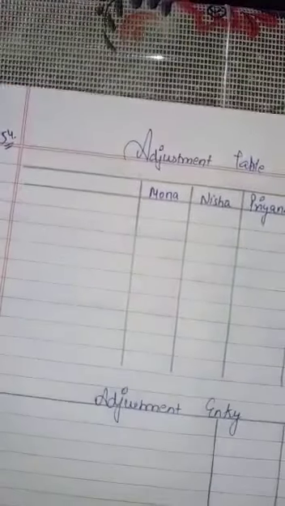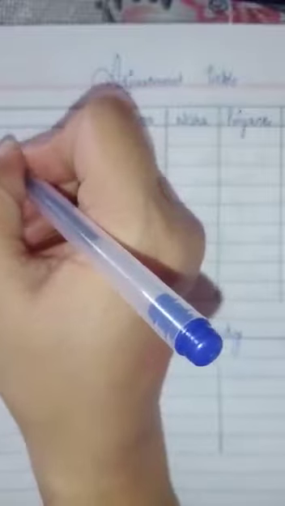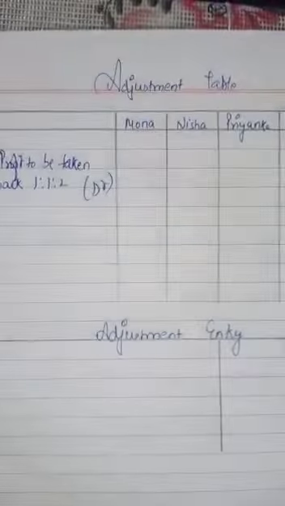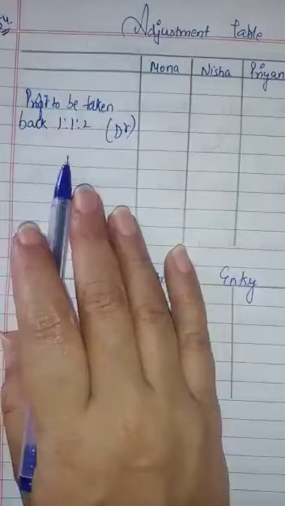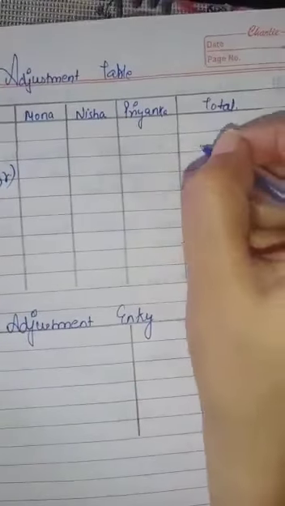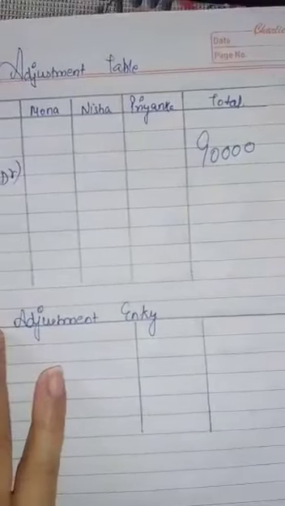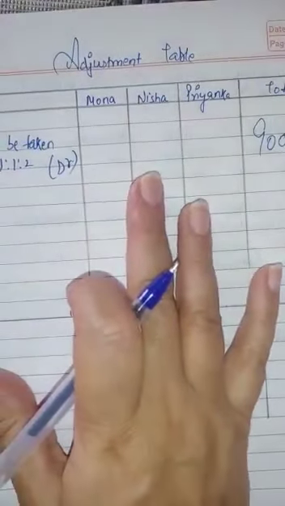So we have to prepare the profit and loss adjustment table. First of all, here we will write profit already credited, means profit to be taken back in 1:2. It will be debited from the partners' capital accounts. Profit to be taken back in the ratio 1:2. The total profit was 90,000 and it should be divided in 1:2.